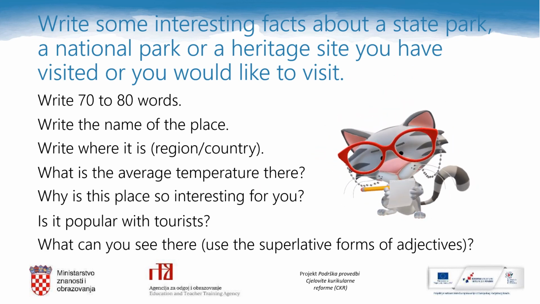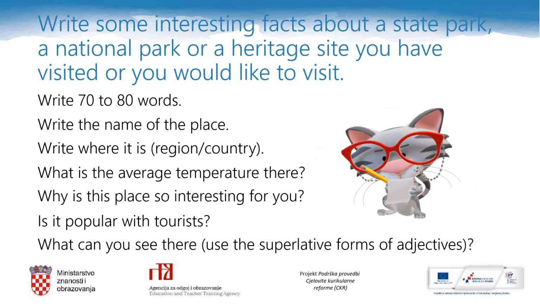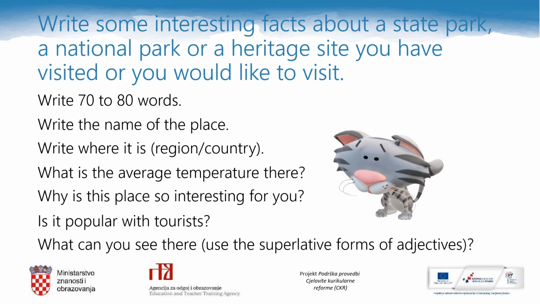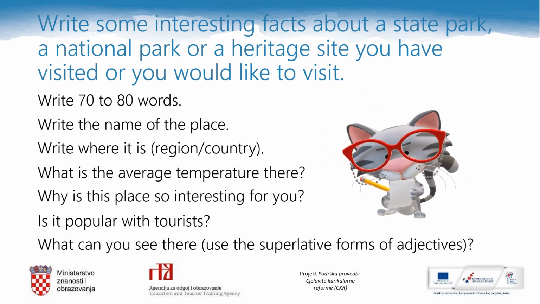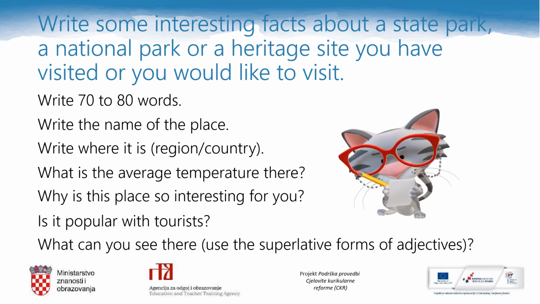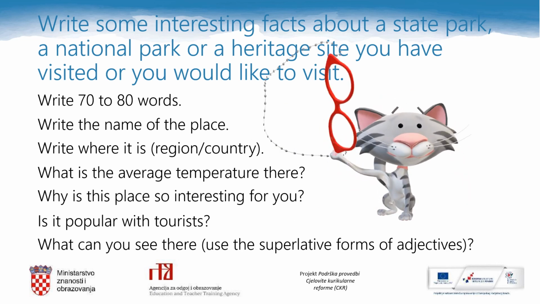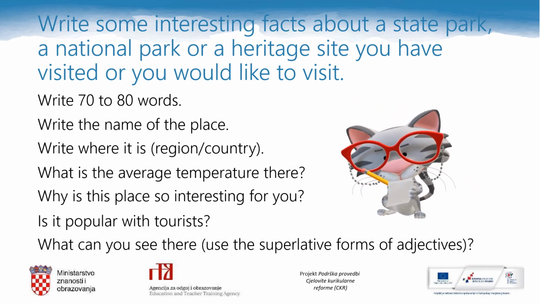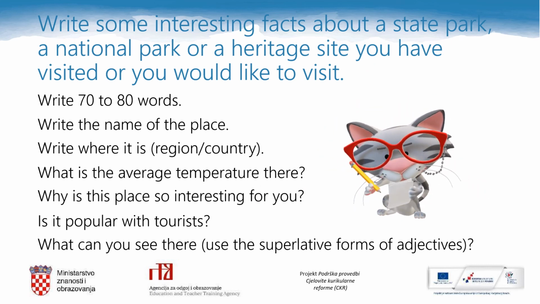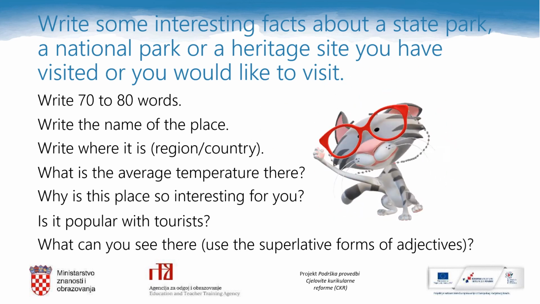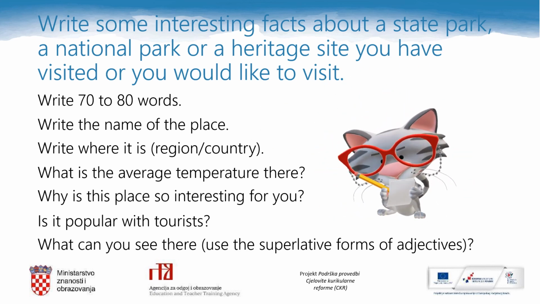It's homework time. You should write some interesting facts about a state park or a national park or a heritage site you have visited or you would like to visit. Write 70 to 80 words. Write the name of the place. Write where it is. Mention a region or a country, or you can mention both.